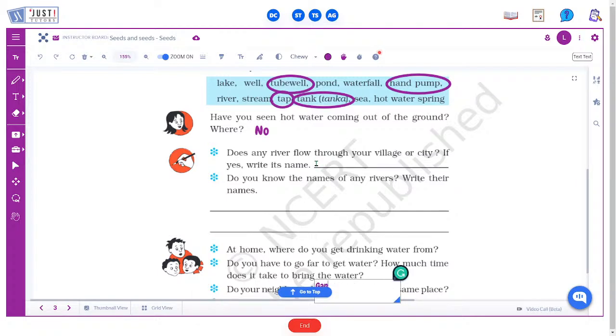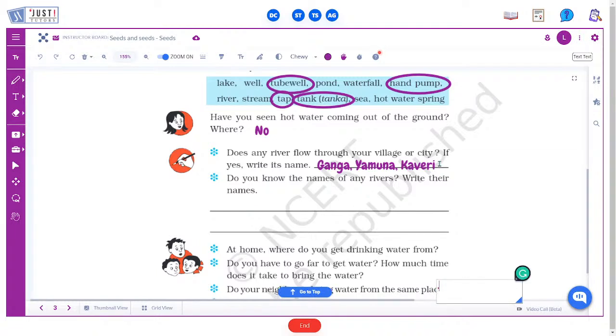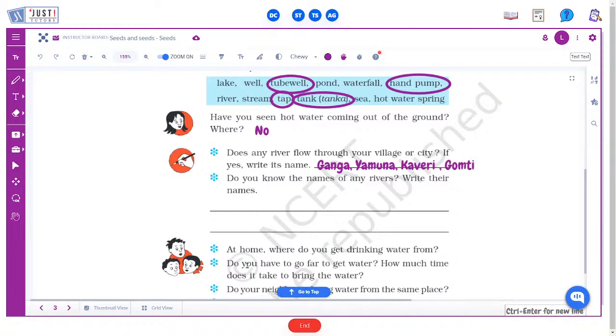like some of the common rivers are Ganga, Yamuna, then Kaveri. Then whatever river flows through your city, you can write that over here. Then we have Gomti as well. So you can write any of these rivers or any other name of any river that flows around your village or your city.